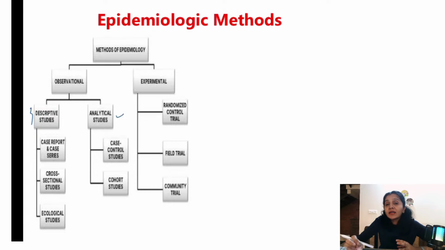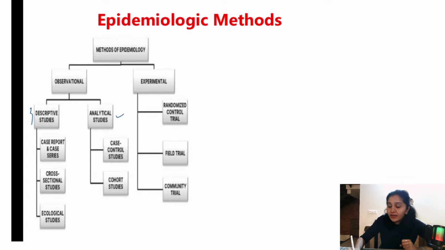If a standard vaccine is available, for example if I'm testing a vaccine against measles, there is already a standard vaccine available. In such cases, I give group B, that is the control group, the standard vaccine which is already available, that is ethical. If it is not there, we give placebos. That is what happened with the COVID-19 vaccine trials also. So that is what experimental epidemiology is.